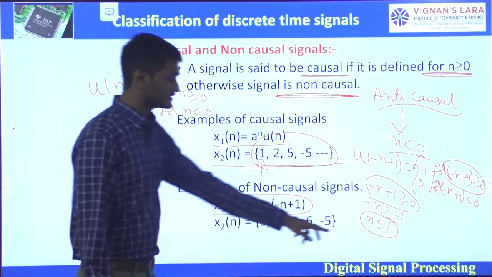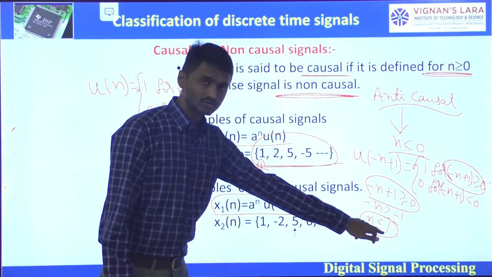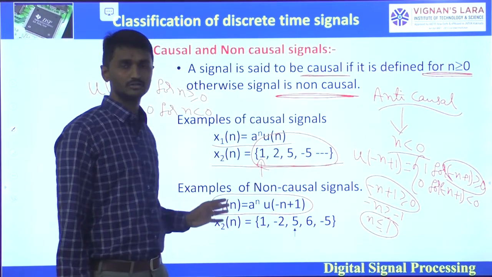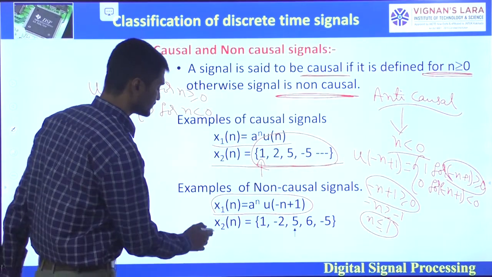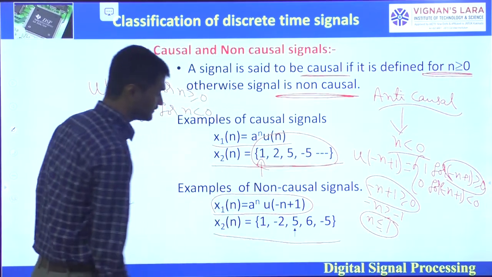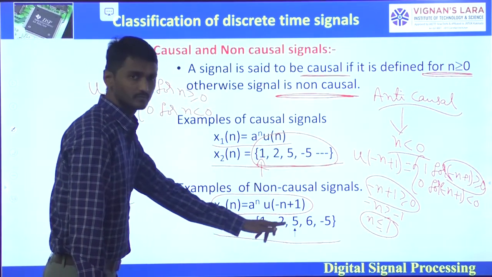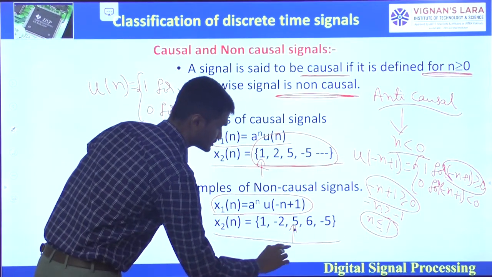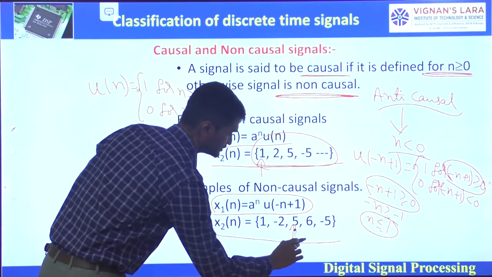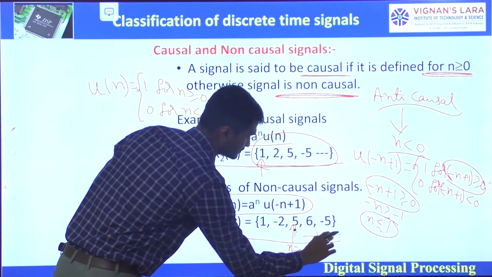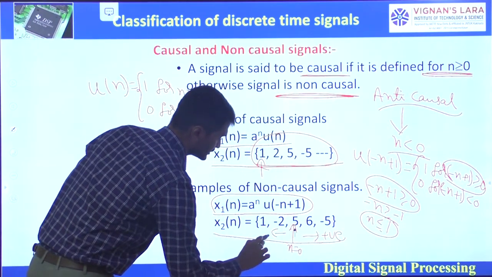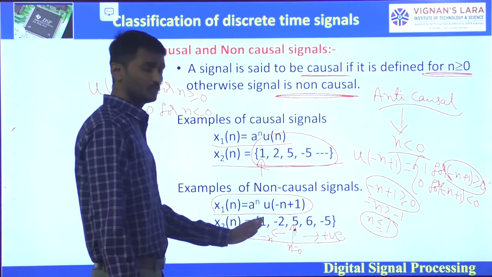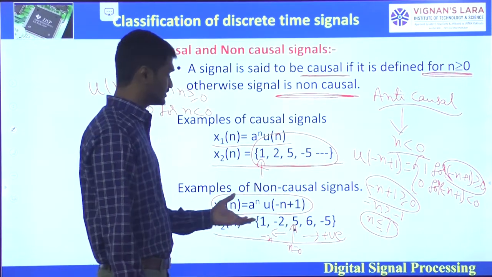So here the signal is defined from positive 1, 0, minus 1 and so on, so it is defined on both the positive and negative axis. Similarly, x2 of n is equal to 1, minus 2, 5, 6, minus 5. Here the arrow represents n equals 0. So these are the positive n and these are the negative n values. It is defined in both negative and positive n, so the signal is said to be non-causal.